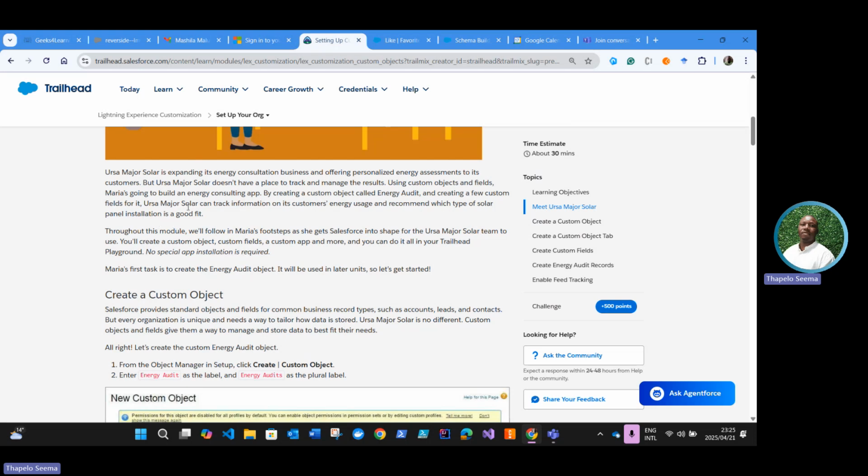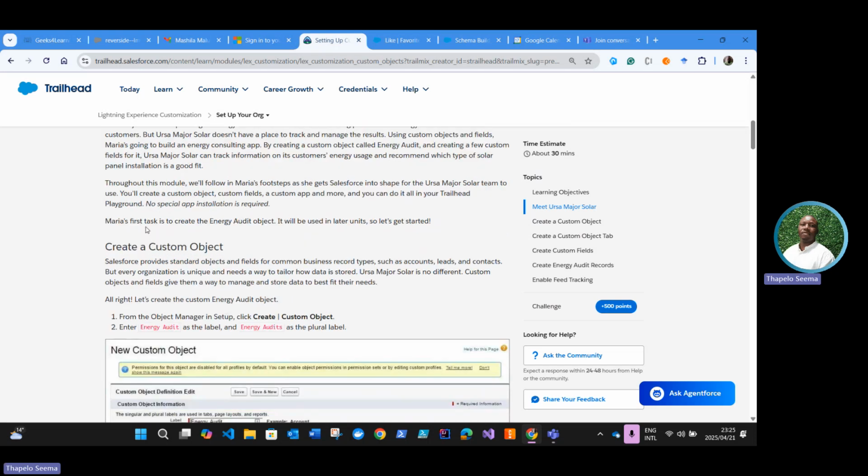This name is a bit of a tongue twister for me, Ursa Major Solar, so just bear with me when I read out that name. Throughout this module, we'll follow in Maria's footsteps as she gets Salesforce into shape for the Ursa Major Solar team to use. You'll create a custom object, custom fields, a custom app, and more. You can do it all in your Trailhead Playground, no special app installation required. Maria's first task is to create the Energy Audit object. It will be used in later units, so let's get started.